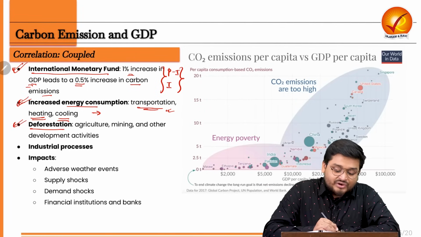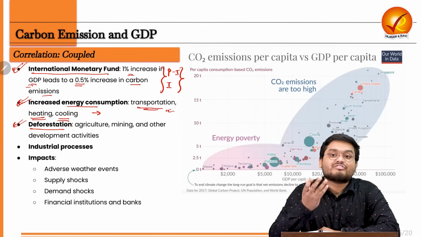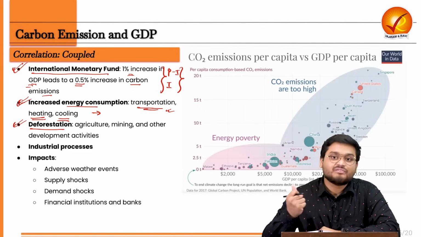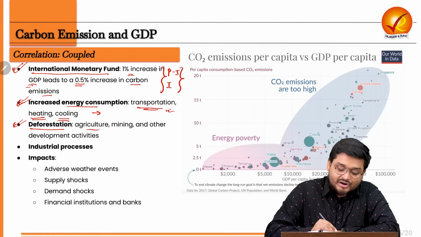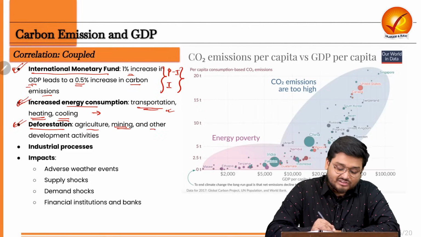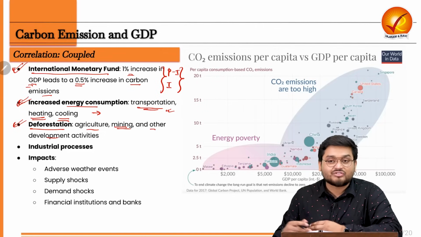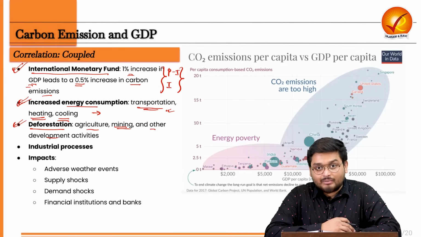Then there is also an increasing amount of deforestation, or the decrease in amount of carbon sink, or the areas where carbon dioxide is actually taken in from the atmosphere. Due to deforestation, more and more trees are being cut for agricultural activities, mining activities, infrastructural development activities, setting up more and more new industries. So these are also hitting and impacting this development.